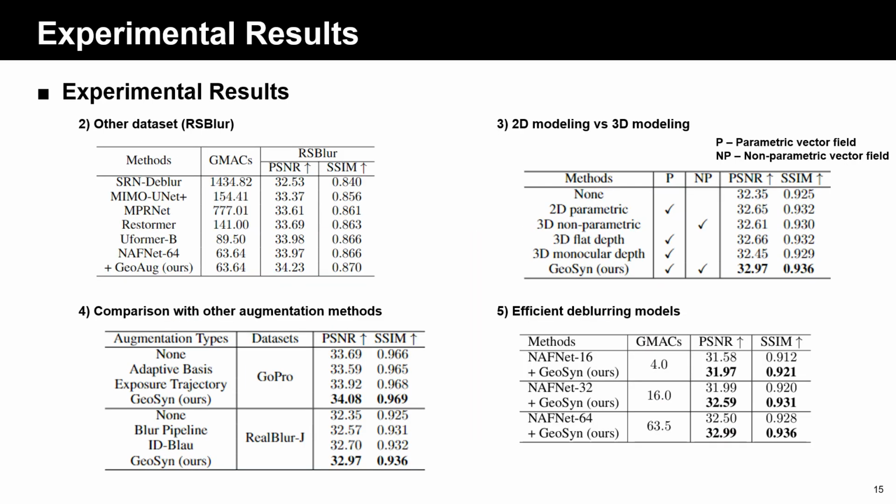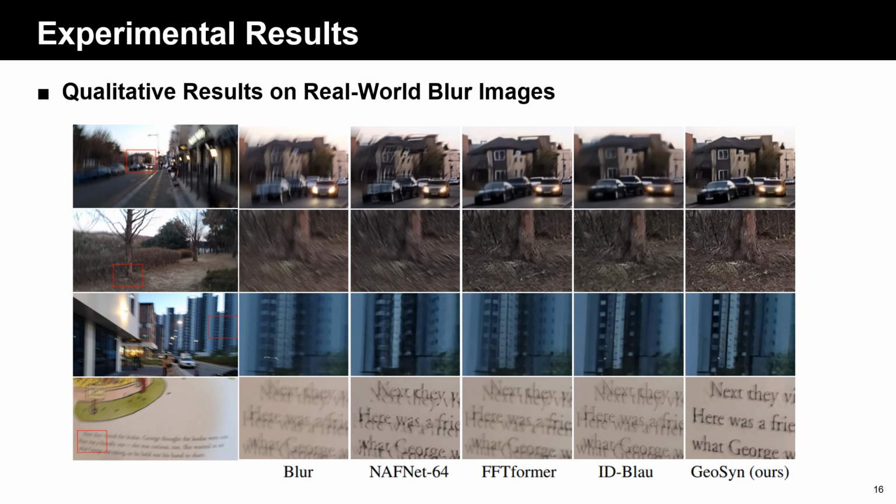In this slide, we demonstrate the effectiveness of our method in various experiment settings. In particular, as you can see in the top right table, combining parametric and non-parametric vector fields, which is our vector field setting, gives the best performance compared to the other forms of vector fields. We also present visual comparison results on real-world blur images. You can see that our method gives compelling results on real-world scenarios compared to the other methods.